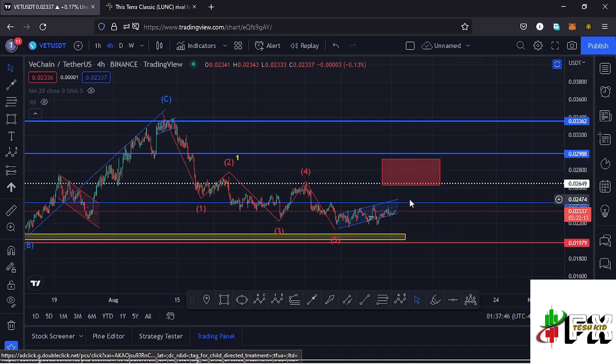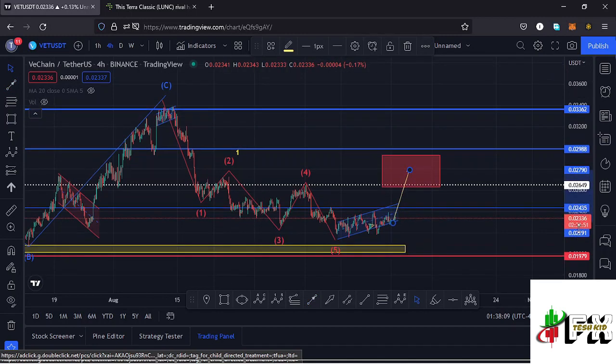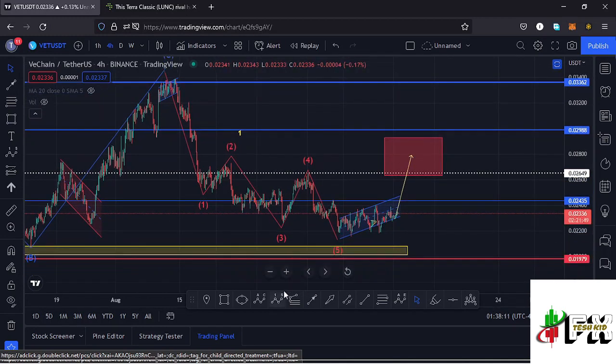So in case we see a bit of volatility here on the market that will impact the market to give us a pump, it's possible for us to manage to break above the key area of resistance at around the $0.024 mark, continue pushing higher, and get us into this red target area in the formation of a higher Elliot wave count 2. And that movement, because a wave 2 is a corrective wave, I would expect it to play out in an ABC corrective movement. So I would expect such a movement over here to get us into that red target area.